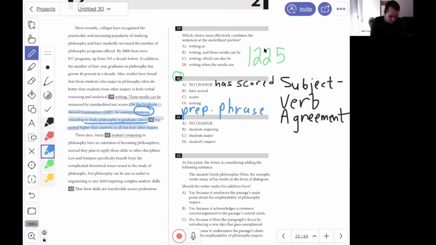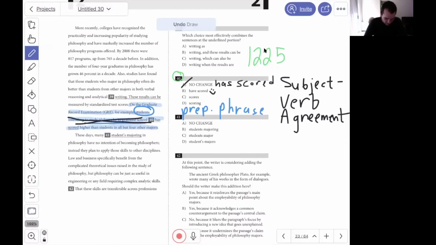I can basically cross out intending to study philosophy in graduate school and just read this. Students has scored higher than students. Does that sound right? I don't think so. It might be better to say students have scored higher than other students. So we can eliminate A.